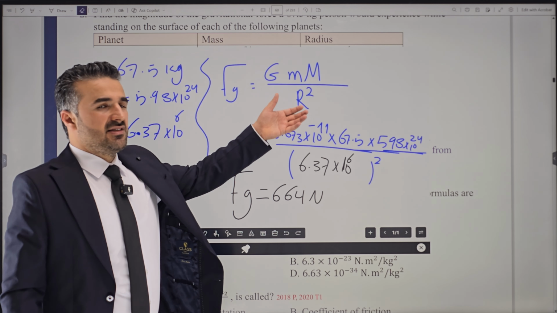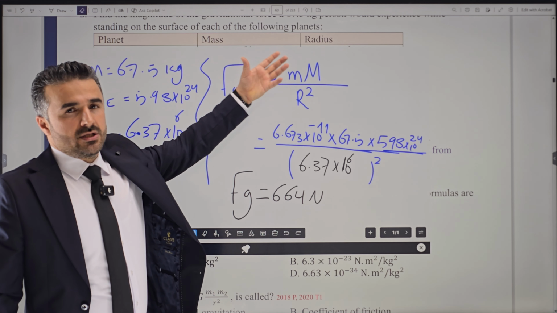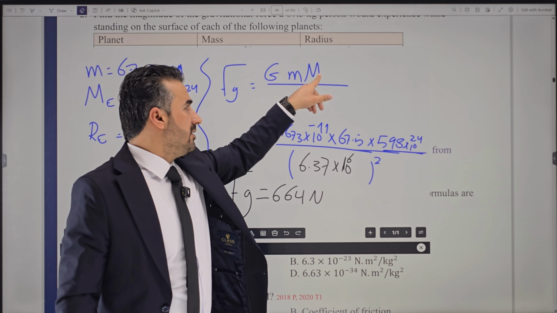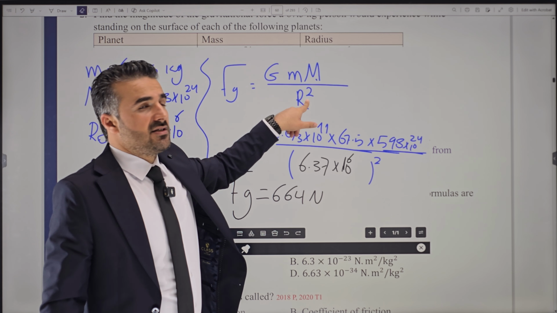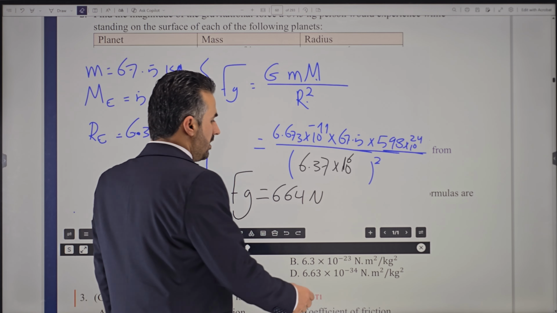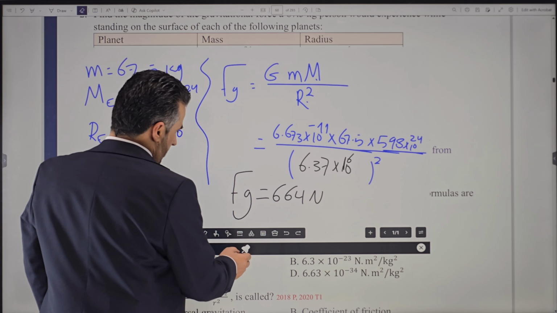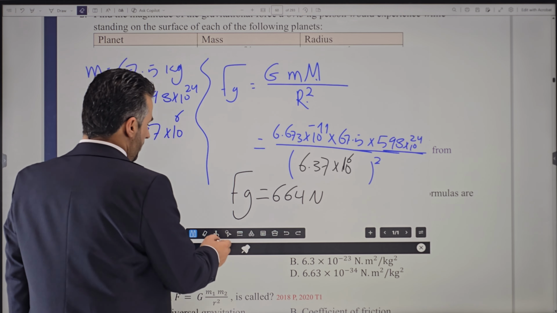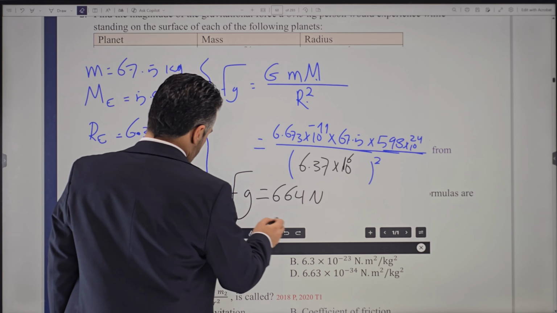Now you copy the same exact thing for the surface of Mars. This time you use the mass of Mars and the radius of Mars. Of course, you do the calculation and you will get the answer right. Okay, let's erase this.